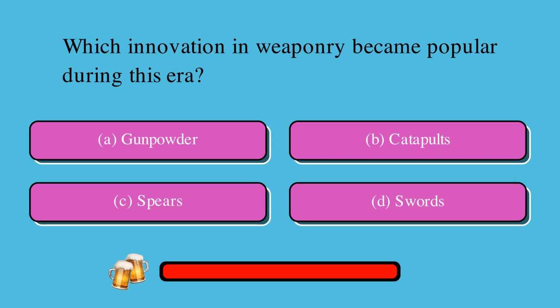Which innovation in weaponry became popular during this era? Is it A. gunpowder, B. catapults, C. spears, or D. swords? The correct answer is A. gunpowder.